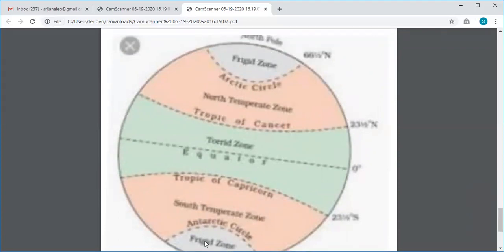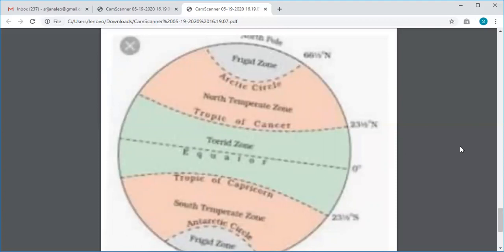So in short, let me just recap. The Torrid Zone lies within the tropics, and it's the hottest region. Next we have the temperate zone, which lies between the tropics and the circles in the north and south hemispheres. They have moderate climatic conditions. The third one is the frigid zone, which also lies in the northern and southern hemispheres, but it is the coldest. Temperatures are always very, very low. It experiences 6 months of darkness and 6 months of daylight.